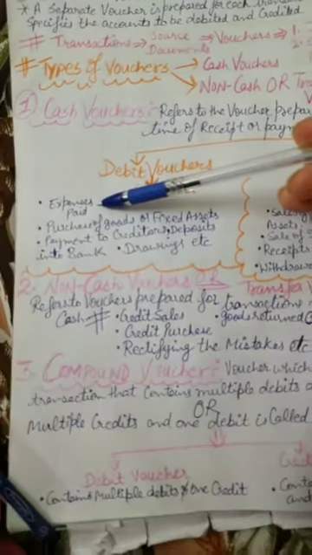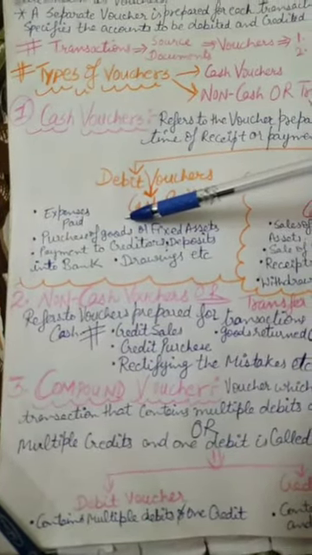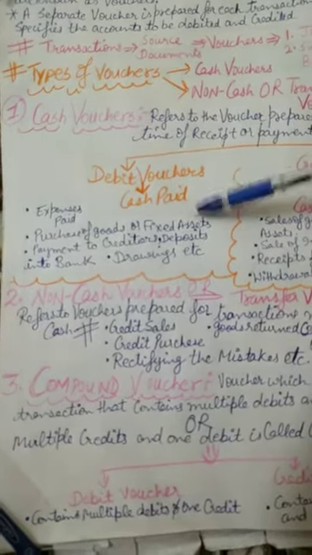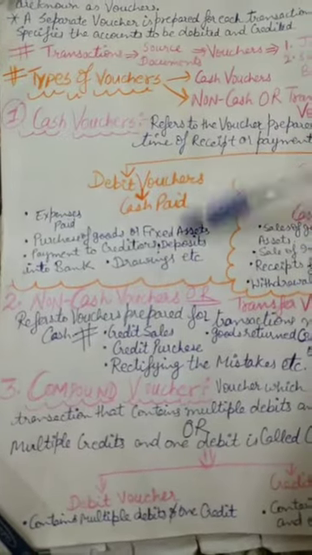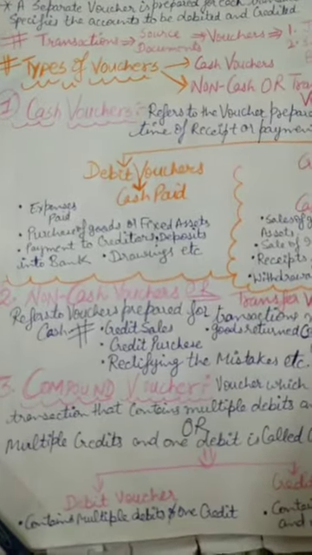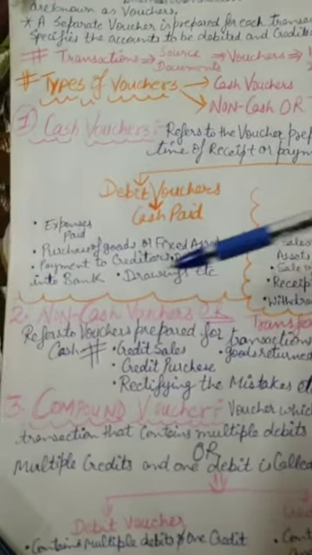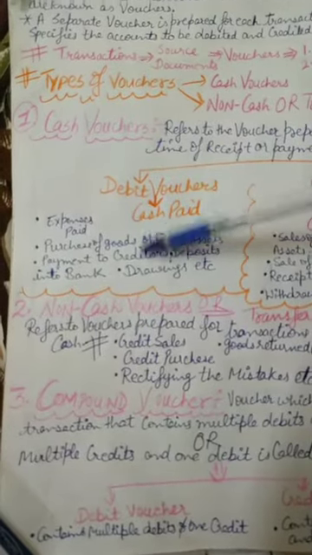Expenses paid, means kharche paid. Purchase of goods, when we purchase goods for sale. Fixed asset, for example machinery, which we purchase not for resale but for making goods. Payment to creditor, creditor means the one to whom we pay money.